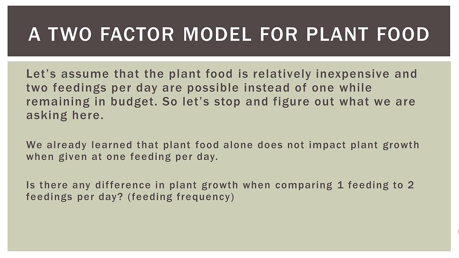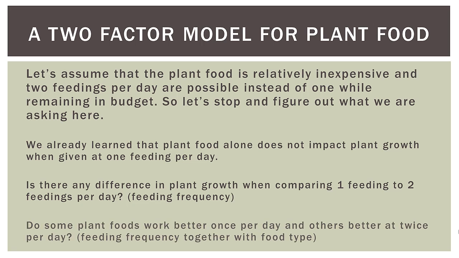So we're going to have another factor, and that is the feeding frequency. Our last question, hinting at the concept of an interaction, is: do some plant foods work better once per day while others work better at twice per day? So feeding frequency together with food type. And we'll learn more about that in a few minutes.